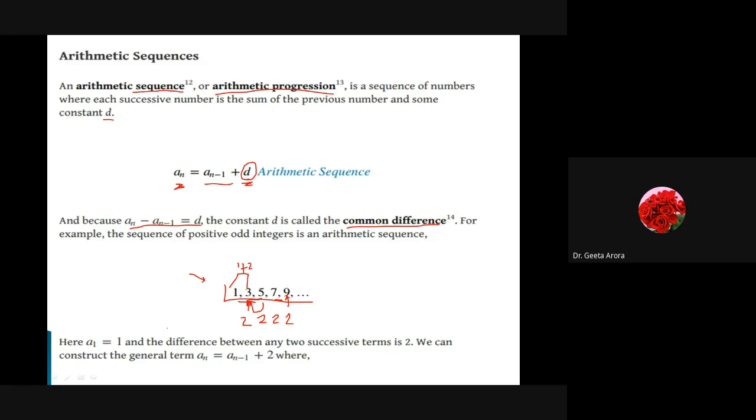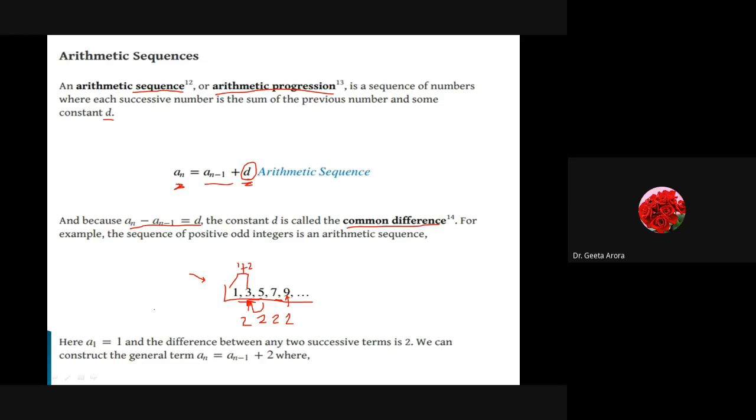Correct? So if this is the property we are looking for in some sequence, that sequence is known as an arithmetic sequence. Correct? So this is what we have learned in this particular slide. We are talking about arithmetic sequences. A given sequence will be an arithmetic sequence if the terms in the sequence are separated by a common difference d. The difference between two successive numbers is always d.